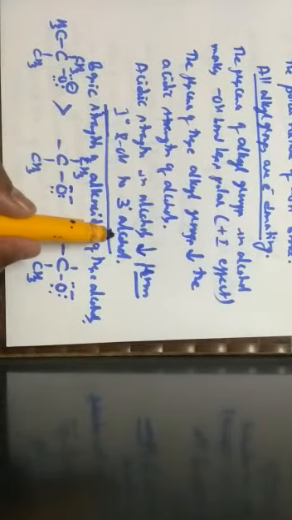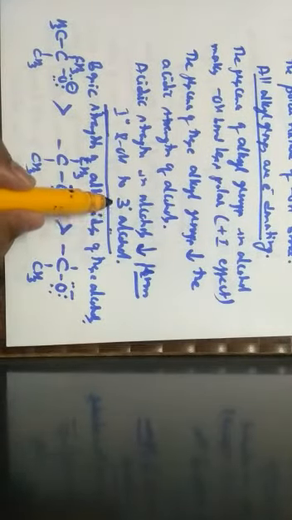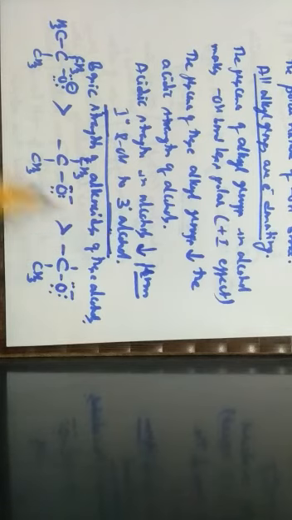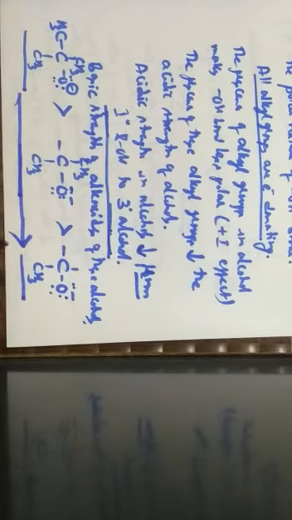If the acidic nature is minimum in tertiary alcohol, then its basic nature should be maximum. Hence, the tertiary alkoxide ion exhibits more basic nature as compared to the secondary alkoxide ion and the primary alkoxide ion, and the basic strength decreases in this direction.